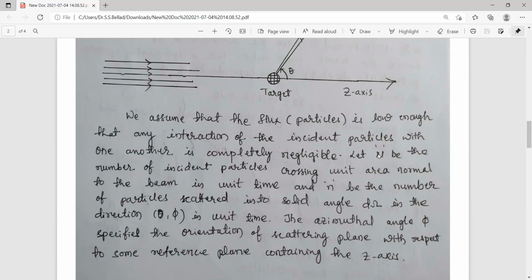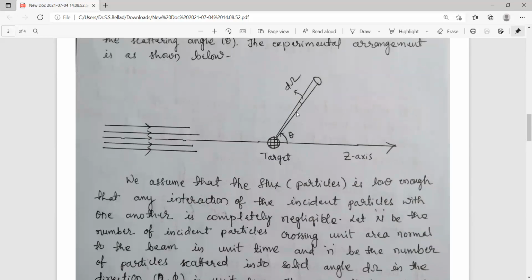And small n be the number of particles scattered into the solid angle d omega in the direction theta comma phi in unit time. So here you can see in this diagram, this is the small n, and this is the capital N. Capital N indicates the total number of particles coming per unit area, but small n indicates the number of particles scattered in this direction.